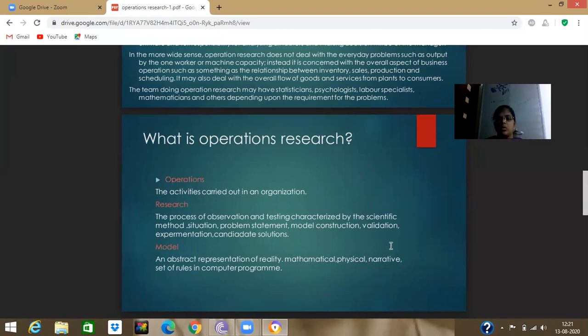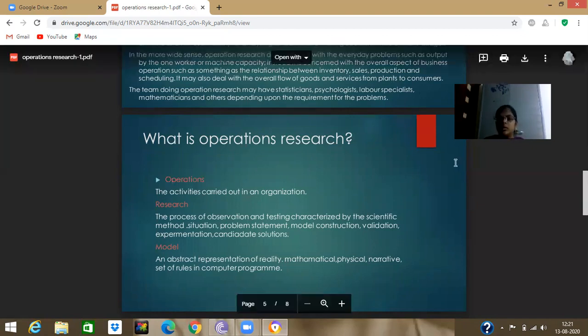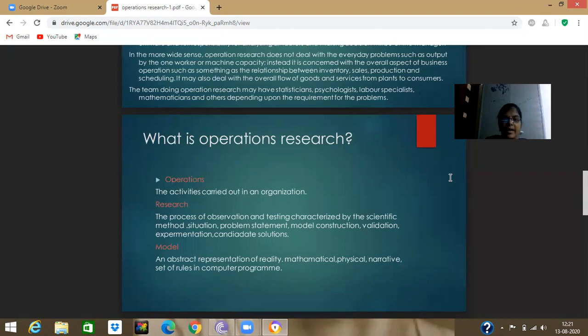Next, we are going to look at what is operations research. Already I have told you, we have the simple form of operations research.